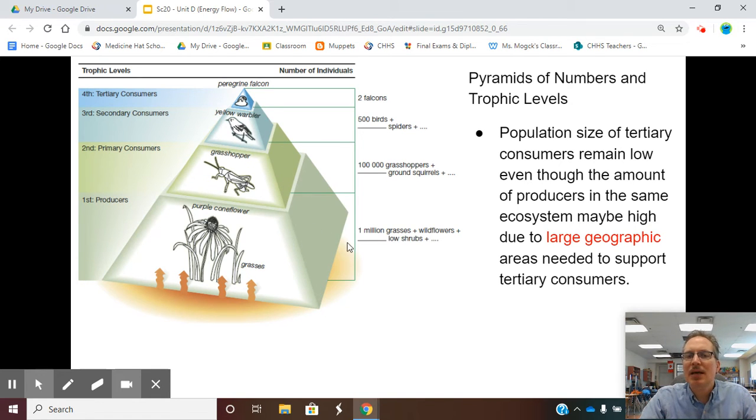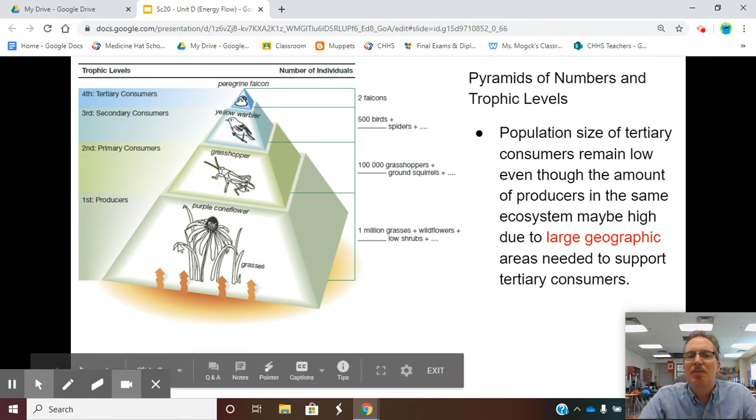And so, what eats millions of these blades of grass? Many, many grasshoppers. And a yellow warbler doesn't eat one grasshopper. A yellow warbler eats many grasshoppers. And a falcon eats maybe a yellow warbler. So we can see we can support two falcons at the top, 500 birds, spiders, those secondary consumers in the middle, hundreds, 1,000 grasshoppers, ground squirrels, and other things at the primary consumer, and then millions and millions of grasses and shrubs and wildflowers and stuff as a producer level. So again, bigger numbers at the bottom, just like a pyramid would say.